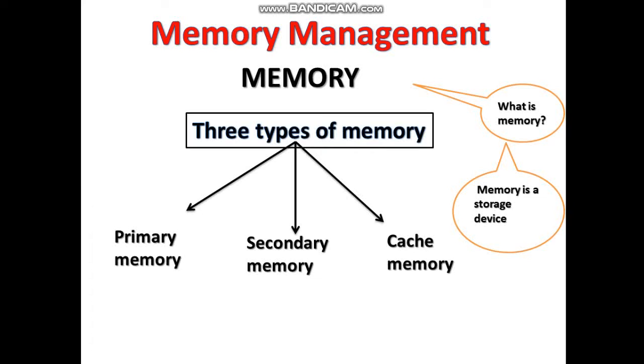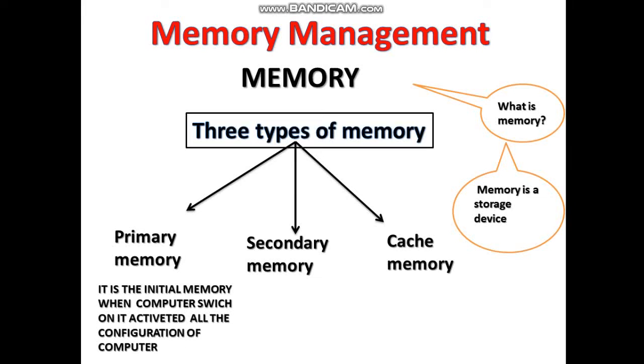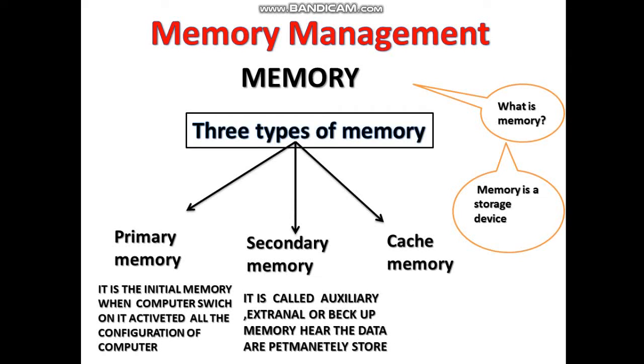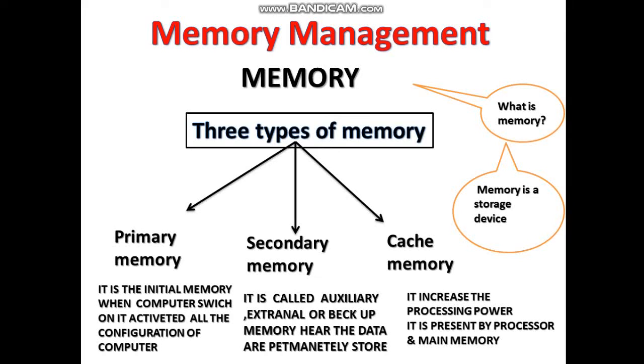Primary memory. What is primary memory? Primary memory is the initial memory, means first memory. When the computer is switched on, it activates all the configuration of the computer. And secondary memory means it is called auxiliary, external or backup memory. Means it is the permanent memory. Okay? Here the data are permanently stored. And cache memory, it is very important, means it increases the processing power and it is present between the processor and main memory. Okay?